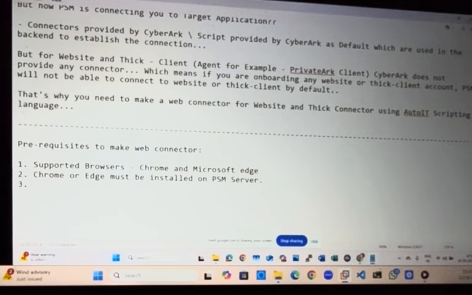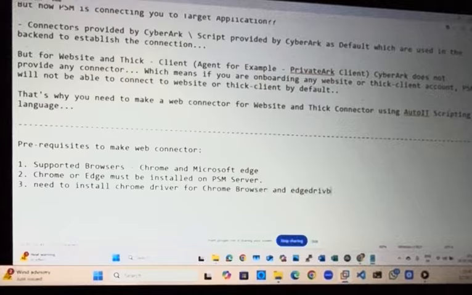Third, you need to install the Chrome driver for the Chrome browser and the Edge driver for the Edge browser. So what are these drivers?